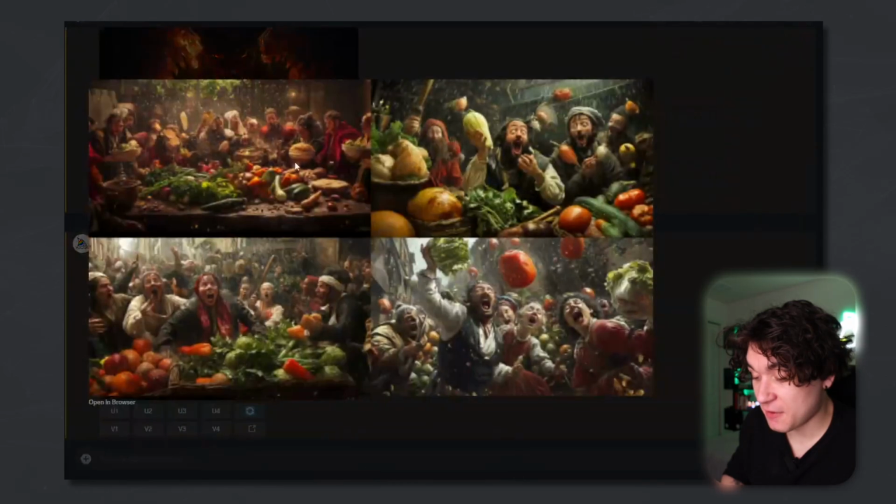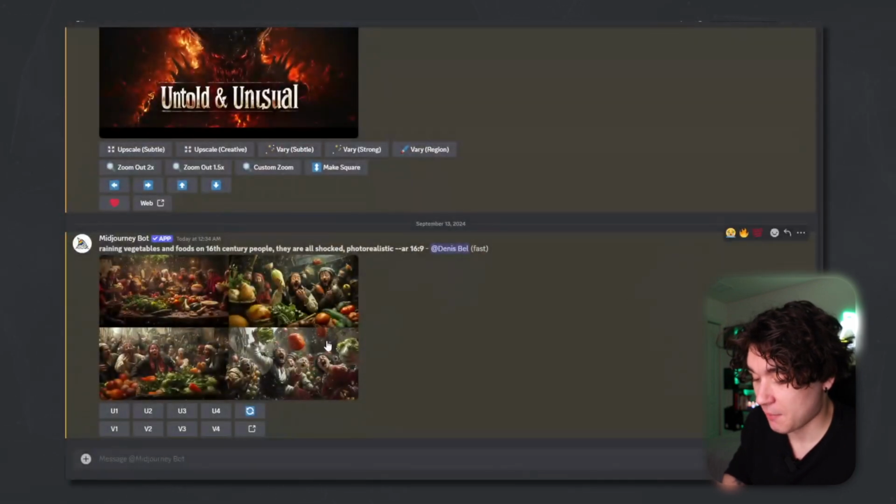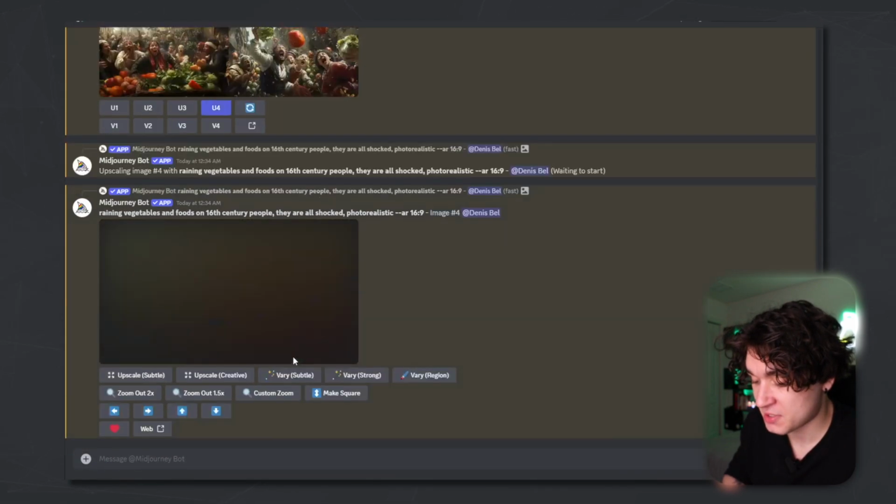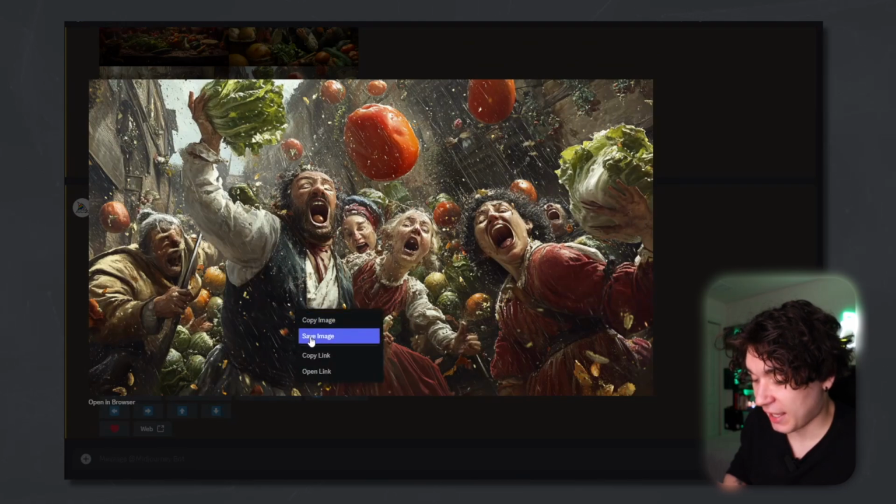Now Midjourney has made me 4 images for my visual, and I can choose whichever one I like the most. So I think this one matches exactly what I had in my mind. So I'm going to do upscale 4, for upscale image 4 right there. Then I can go ahead and save that image.